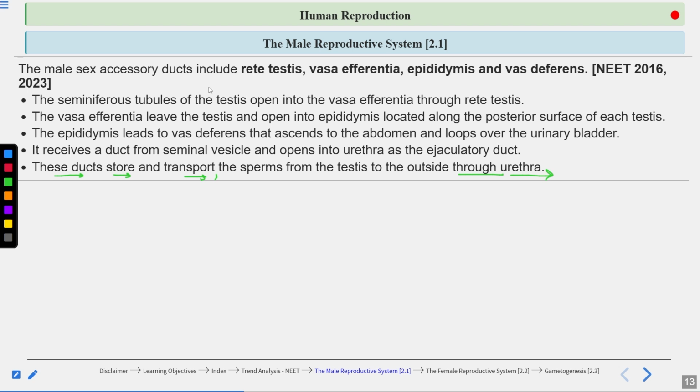So, this is the pathway. This is how the sperm will travel. Seminiferous tubule to rete testis, then to vasa efferentia, then to epididymis, from epididymis to vas deferens, and then you will write that vas deferens combines with the duct from seminal vesicles, it forms ejaculatory duct, and then ejaculatory duct, okay, finally transports the sperms outside the body through the urethra.